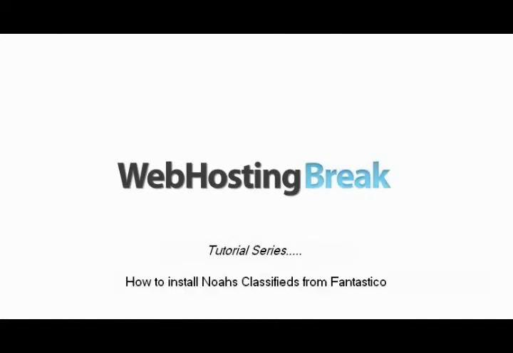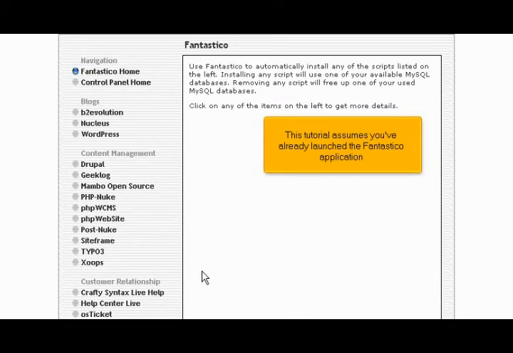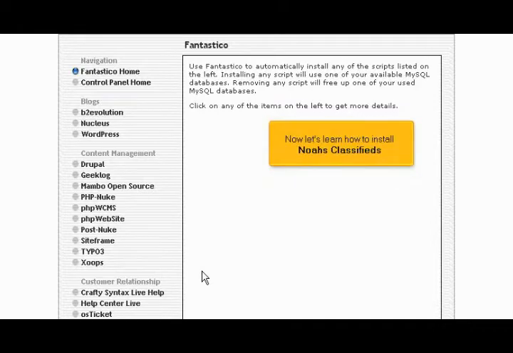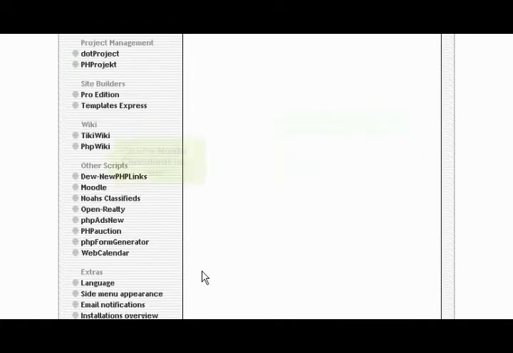How to install Noah's Classifieds from Fantastico. This tutorial assumes you've already launched the Fantastico application. Now let's learn how to install Noah's Classifieds. Click the Noah's Classifieds link here.